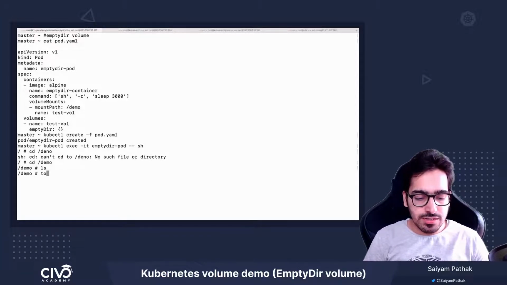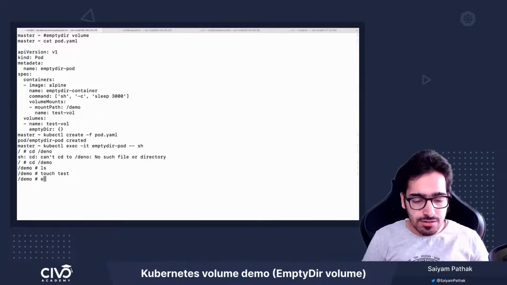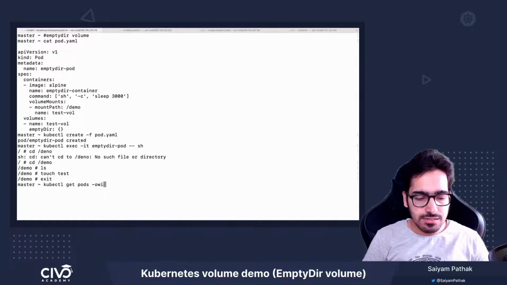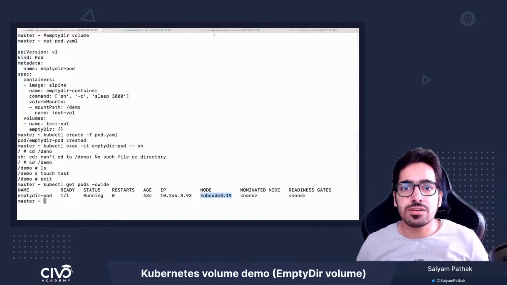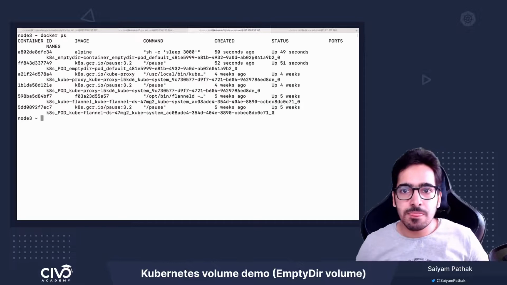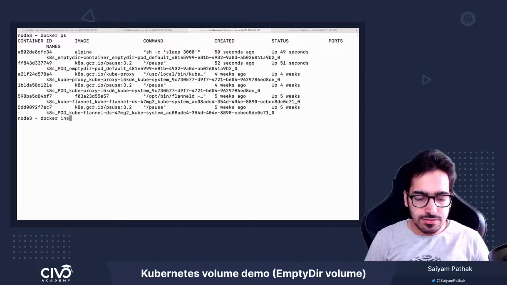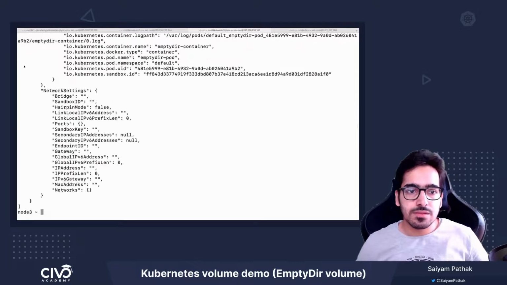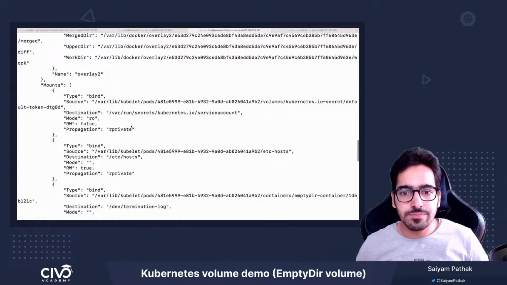Now let's create a file, touch test. So we have created a file inside this directory. Now let's exit and run kubectl get pods -o wide to see which node it is assigned to. It is assigned to node 3. So let's go to node 3 and do a docker ps. We have the container up and running. Let's inspect it with docker inspect, and we can see that the mount is there.